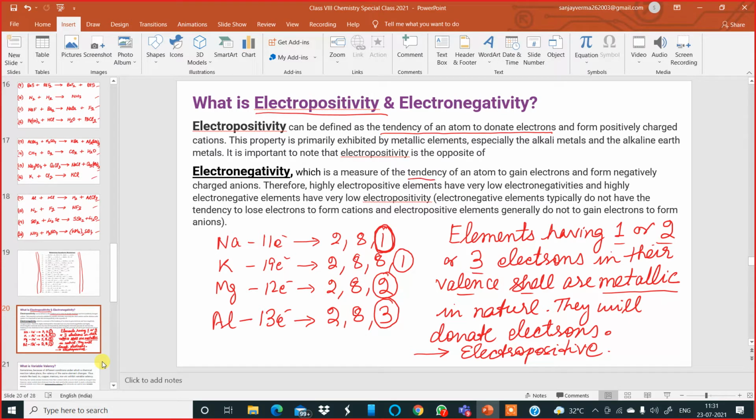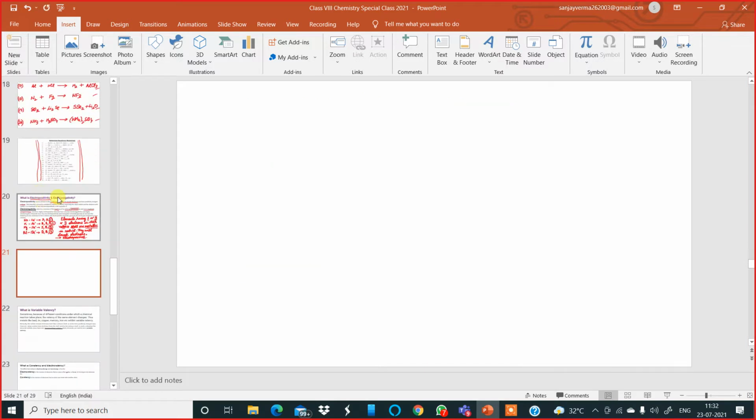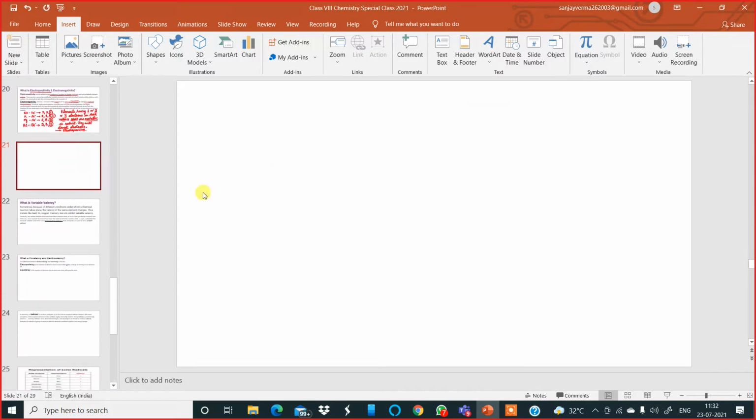Electronegativity is the tendency of an atom to gain electrons, to accept electrons. Am I clear, my dear boys? Electronegativity means it is the measure of the tendency of an atom to gain electrons, and they form negatively charged anions. But metals form what? Cations. Now, let me explain this in the next slide. Watch very, very carefully, okay?